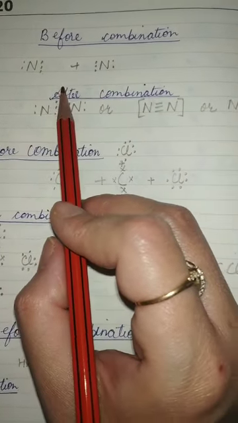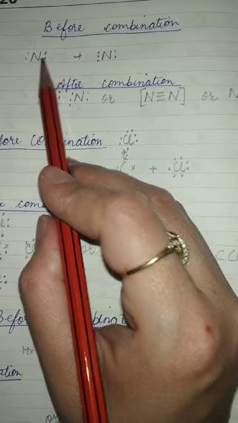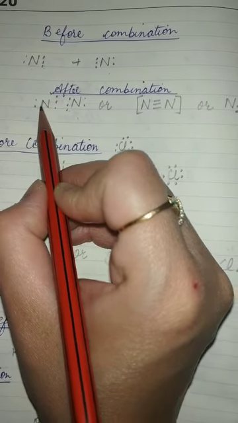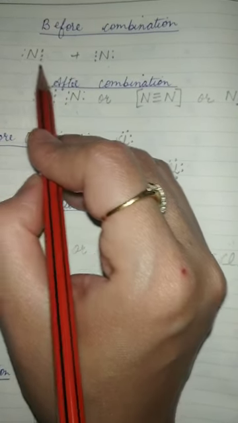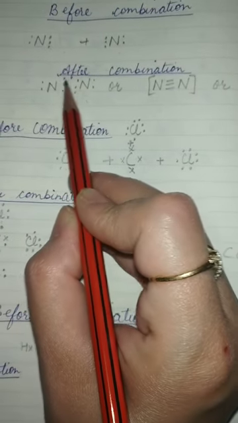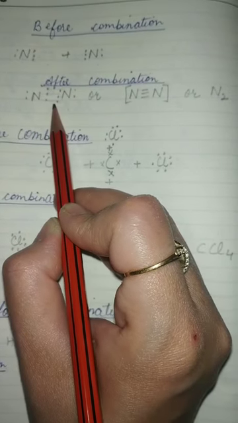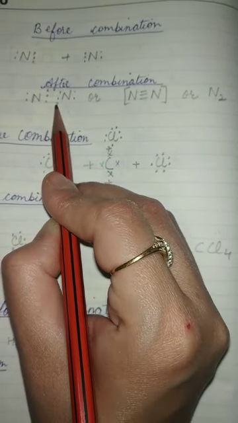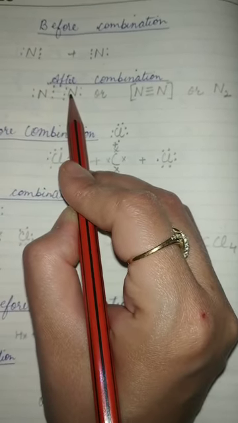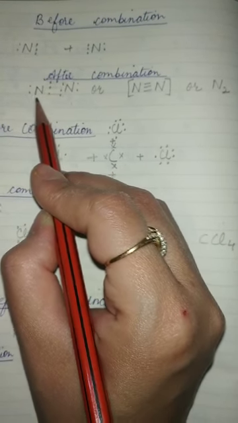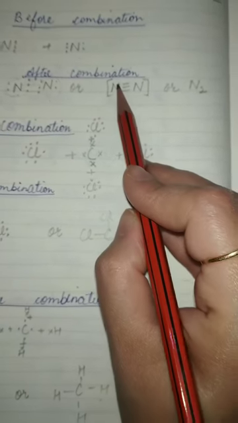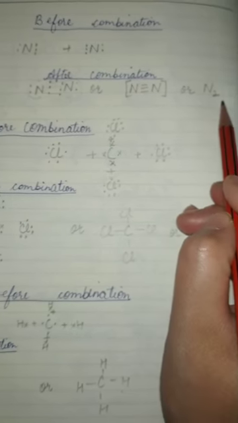Now next is nitrogen. Nitrogen is having 5 valence electrons. So before combination, this is how we are going to show, and after combination, how many more electrons does it require? It requires 3 more. So 3 will be shared. This is how they will be shared. So the shared pair of electrons is always written on the side where they are facing each other, and the rest on the rest of the sides. Here we can write in both the cases, or simply we can write N triple bond N or N2.